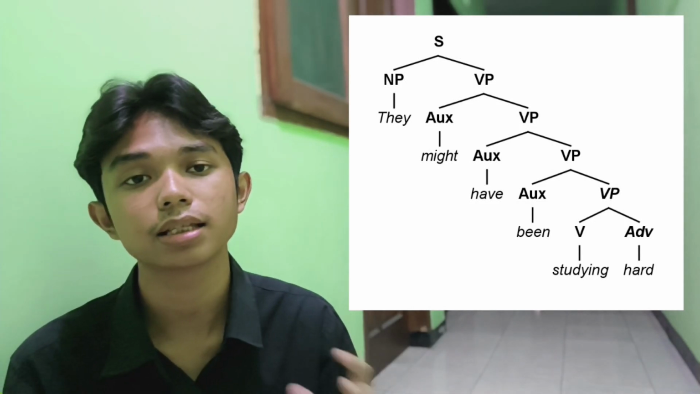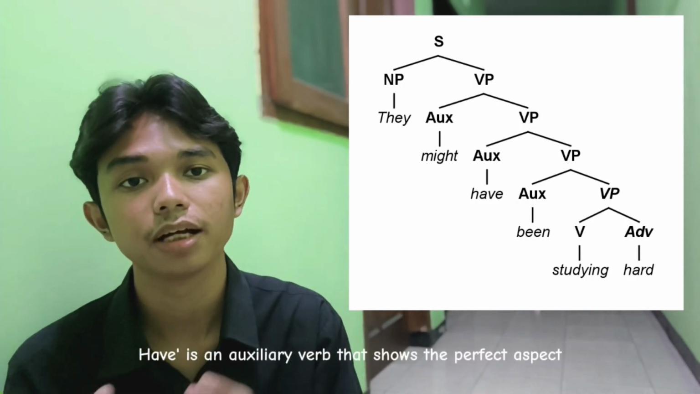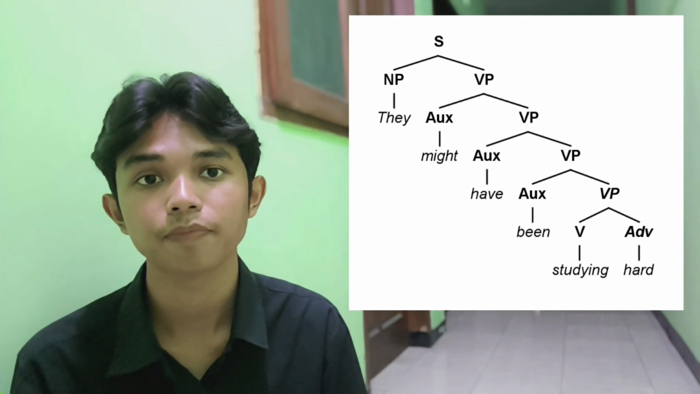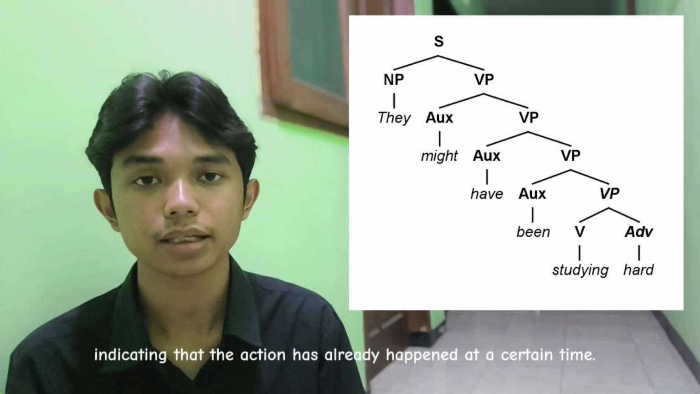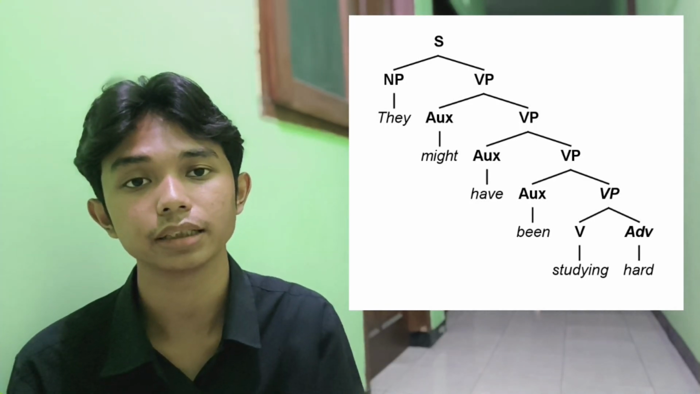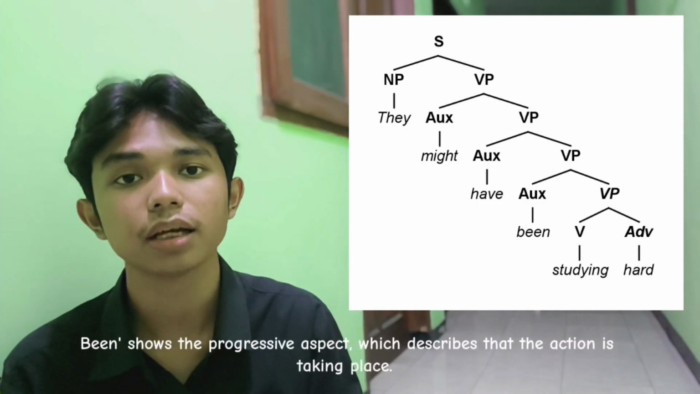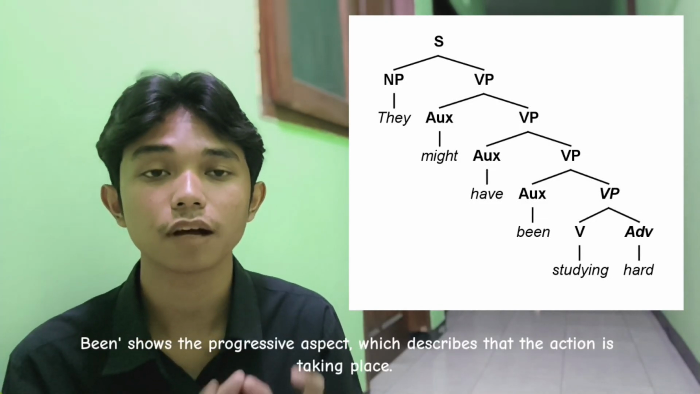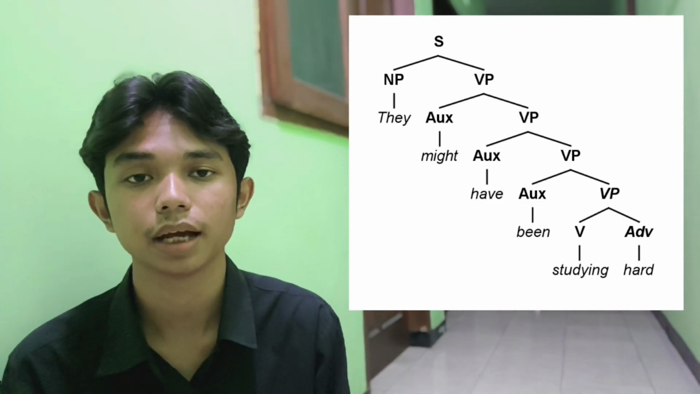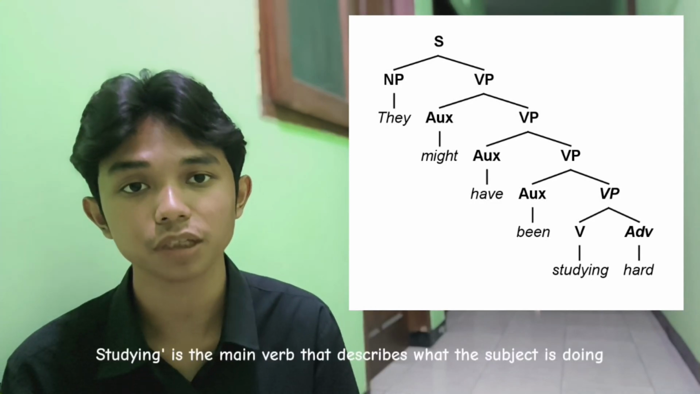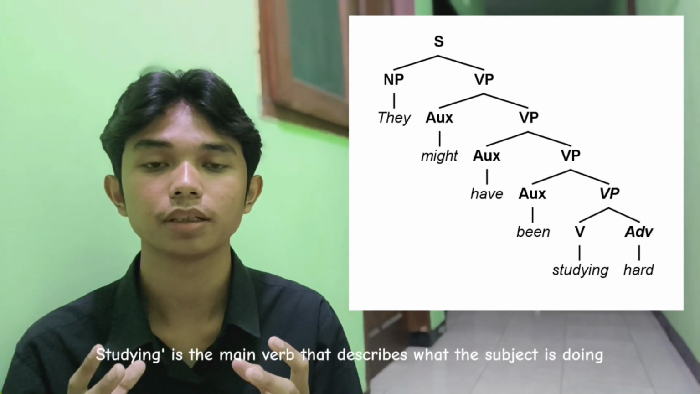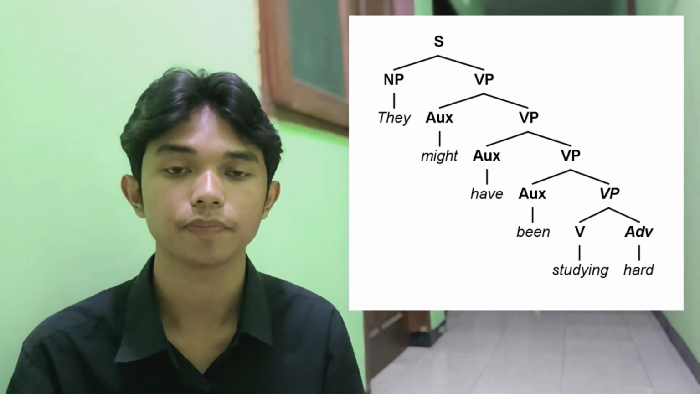Next is perfect auxiliary. Have is an auxiliary verb that shows the perfect aspect, indicating the action has already happened at a certain time. And the next is progressive auxiliary. Been shows the progressive aspect, which describes that the action is taking place. And the next is lexical verb as V. Studying is the main verb that describes what the subject is doing.